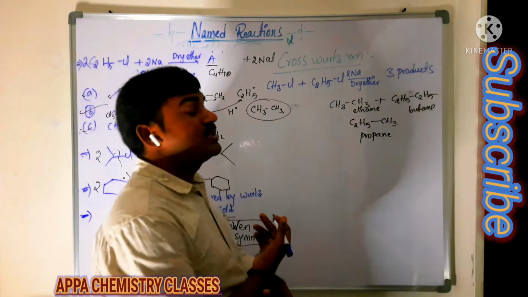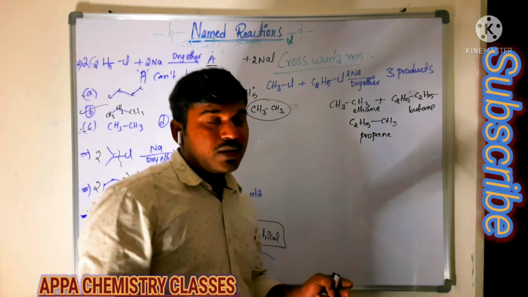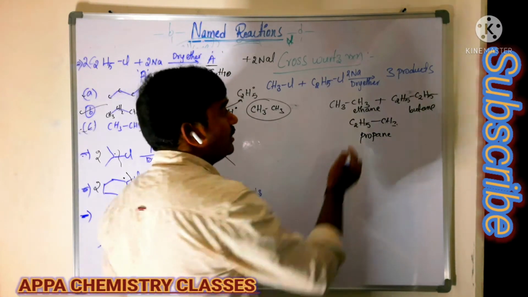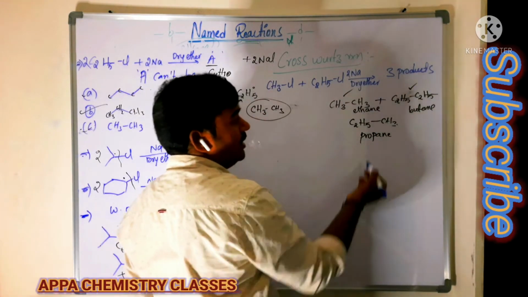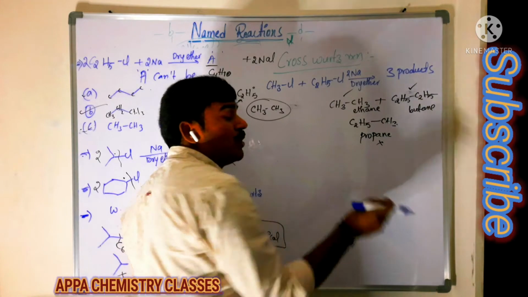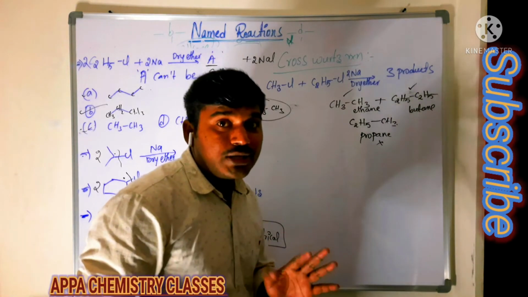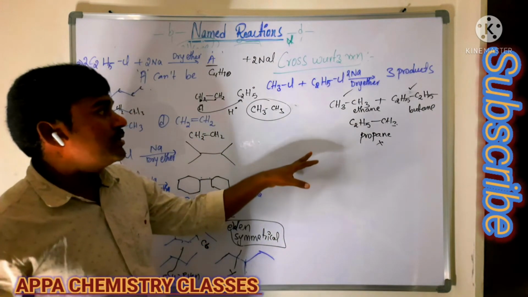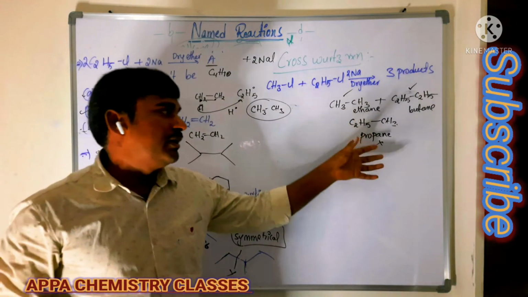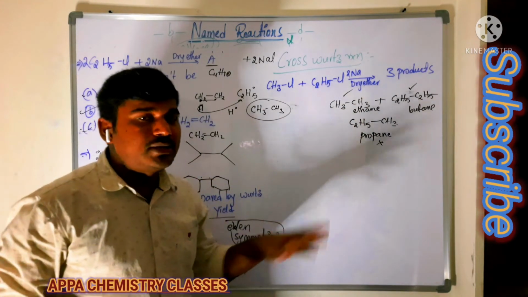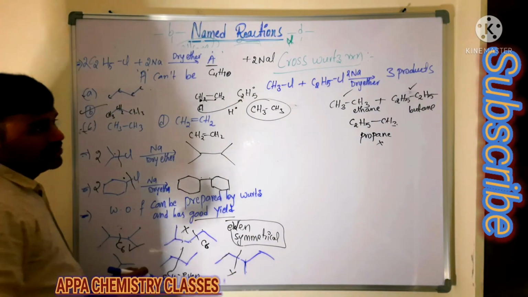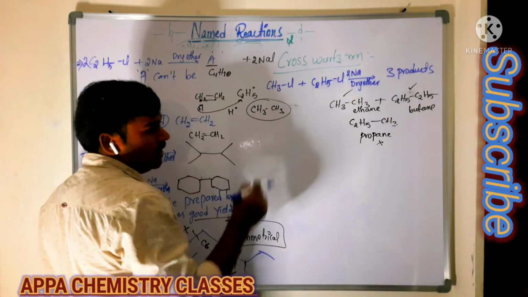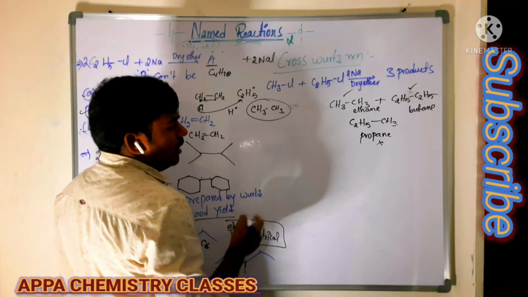Out of those 3 products, which is the major product? It should be the one with an even number of carbons, as well as symmetry in nature. This one has symmetry, this also has symmetry, but this one does not have symmetry, so it forms a lower percentage yield. So in the cross-Wurtz reaction, a total of 3 products you are getting, but out of the 3 products, the symmetrical hydrocarbons are obtained in higher percentage. Is that clear? That is what we call the cross-Wurtz reaction. You can take different types of examples for the cross-Wurtz reaction. Now we are going to see the intramolecular Wurtz reaction.